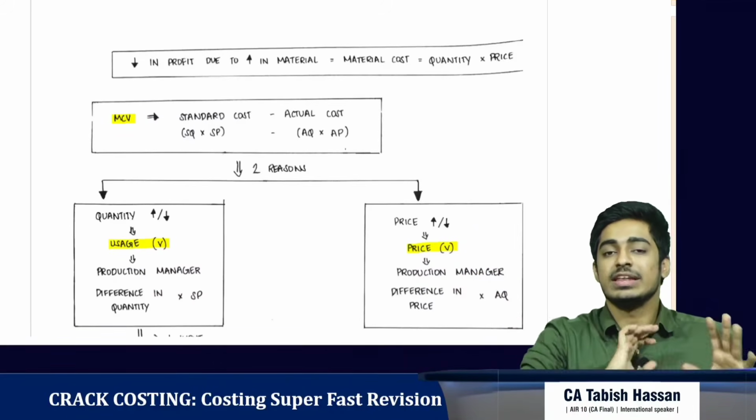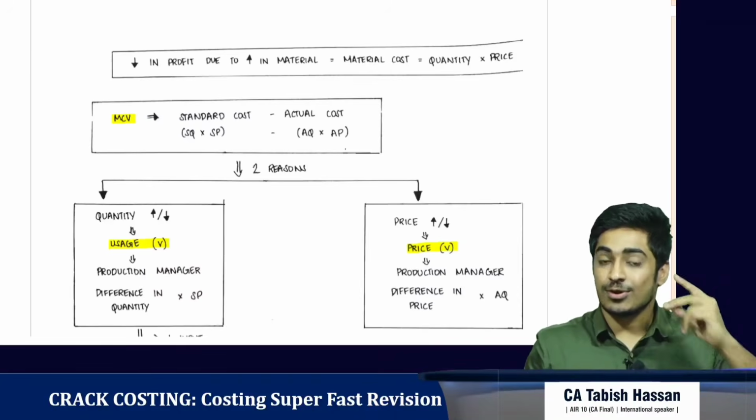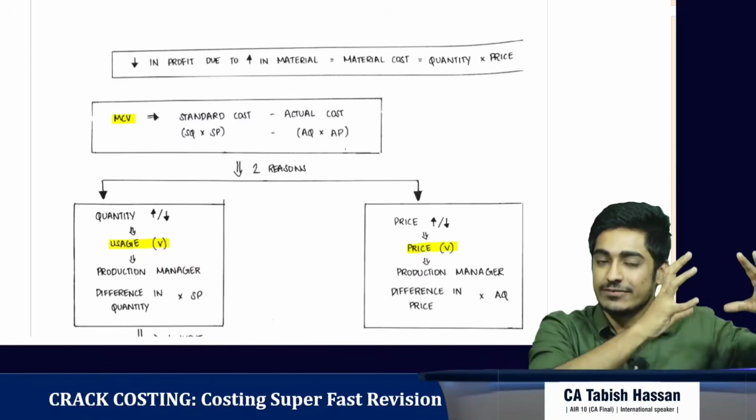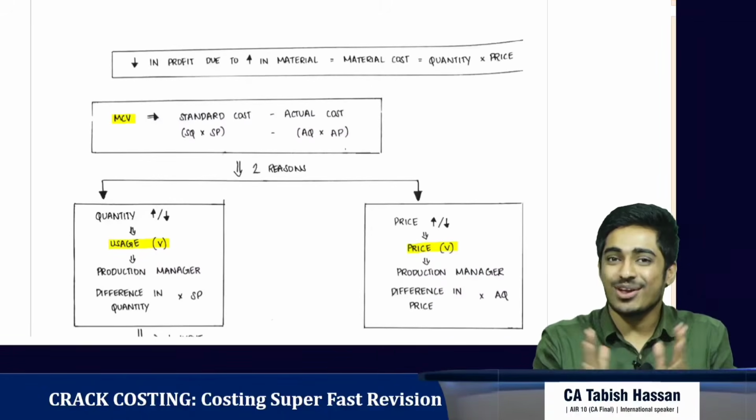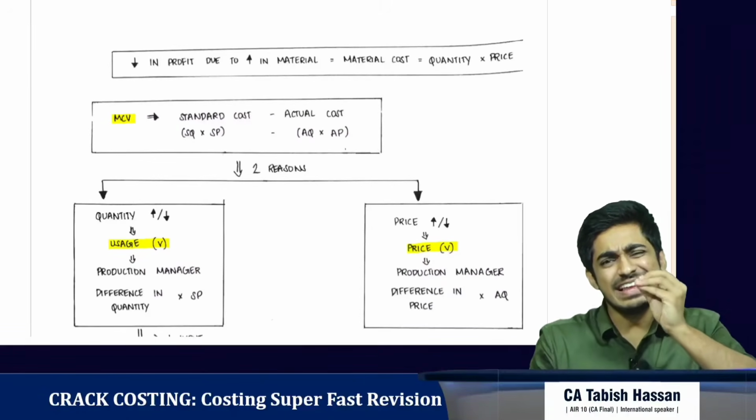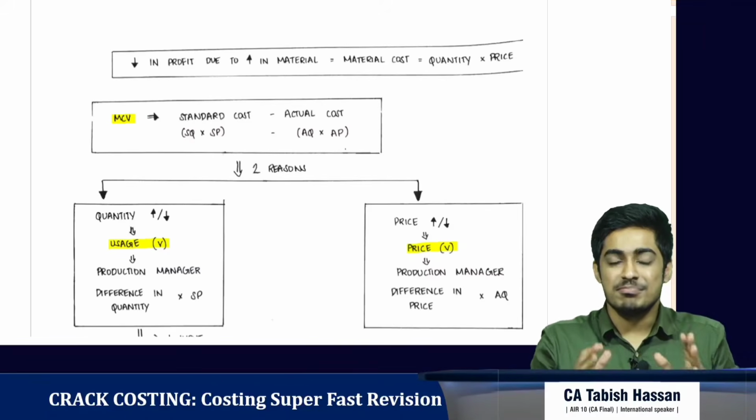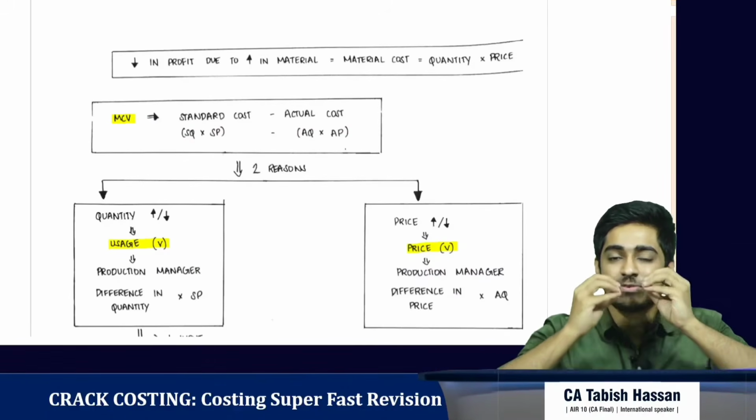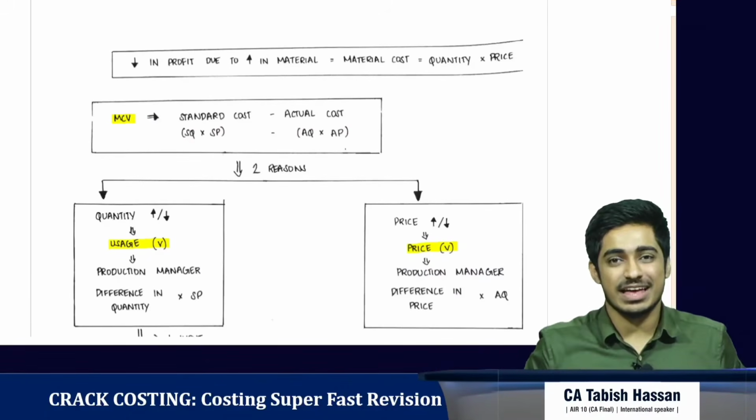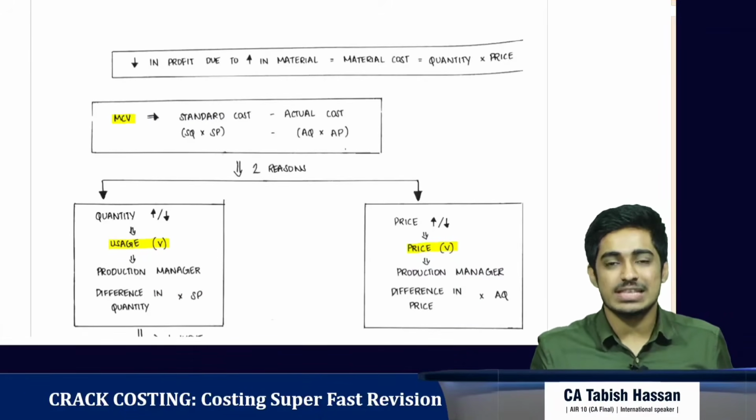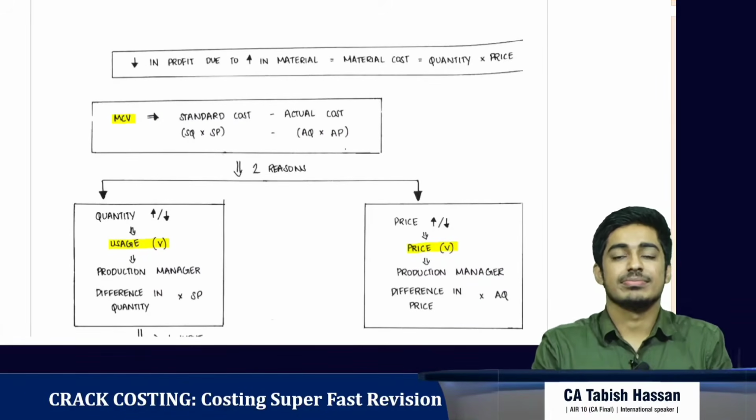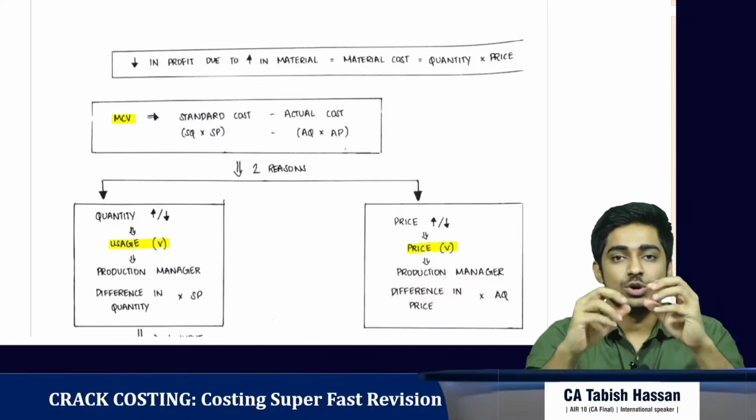Okay. So material cost variance and labor cost variance, we've already revised it 2 times. First, while I was explaining, then at the end of the concept. But it's not done. We have one final round of revision, the rapid revision of material cost variance and labor cost variance. Are you ready?